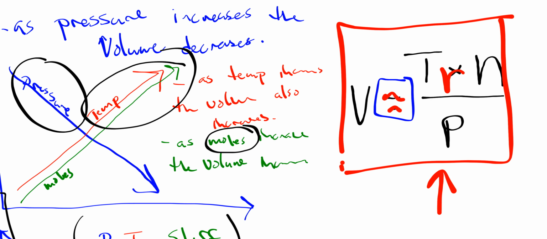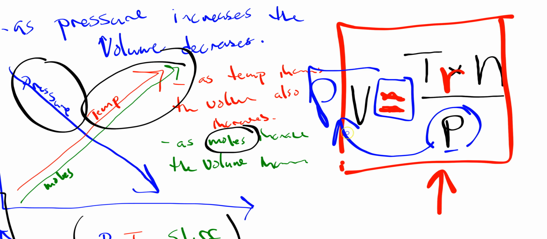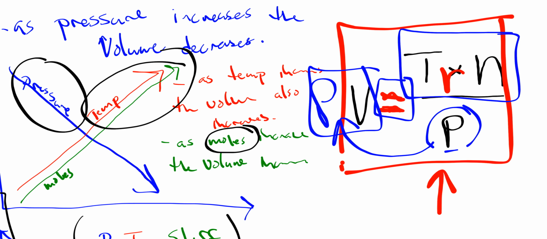And if we have R there, then we can turn this back into an equal sign, where we can say our volume is equal to our temperature times our moles times this constant that makes things talk to each other, divided by the pressure. Now this is usually written with P over here. And our PV is now equal to nRT. I have it written backwards, but that doesn't matter. PV equals nRT. That is Pivnert.